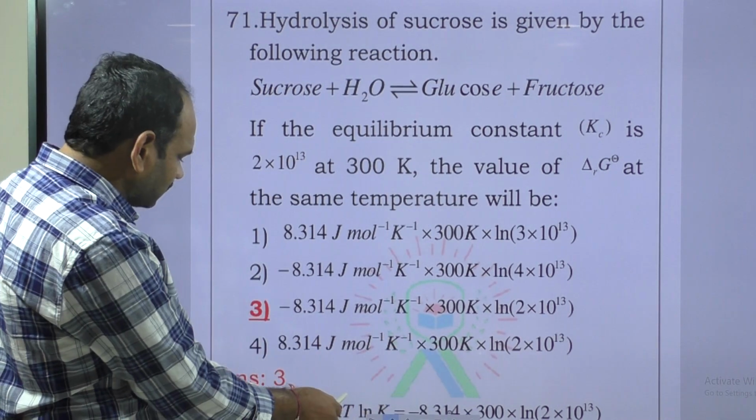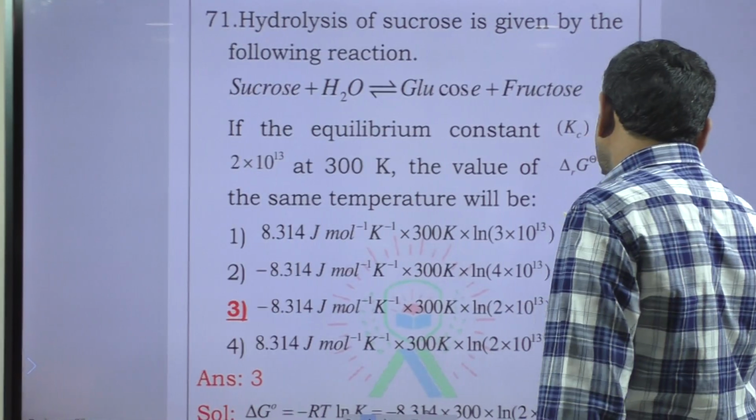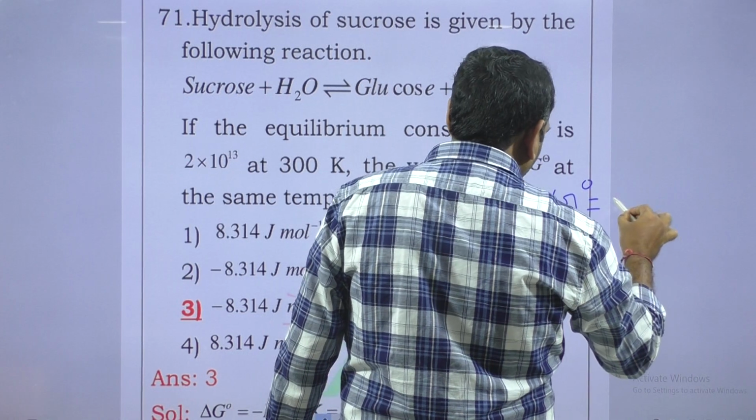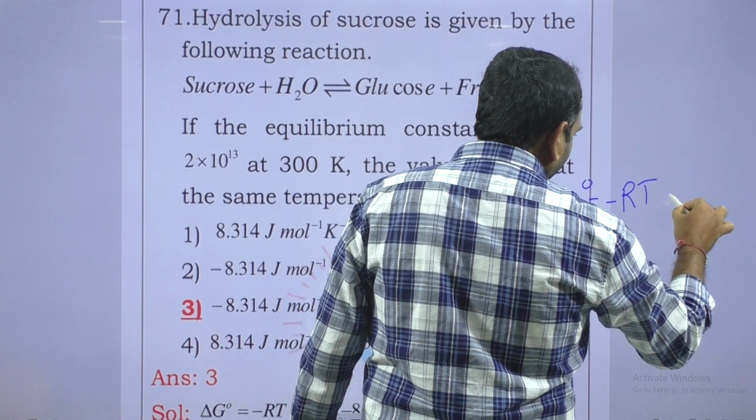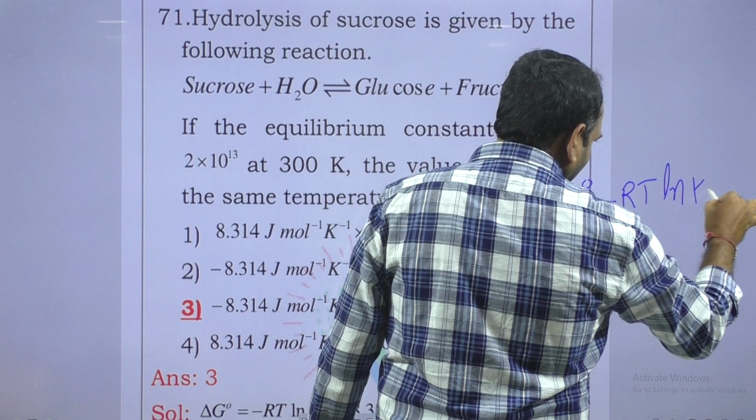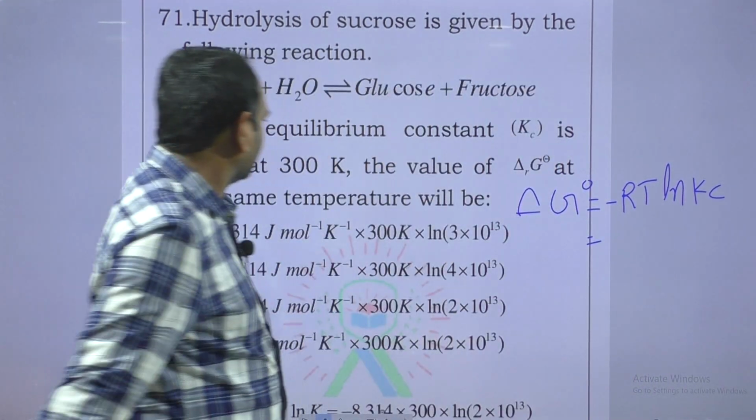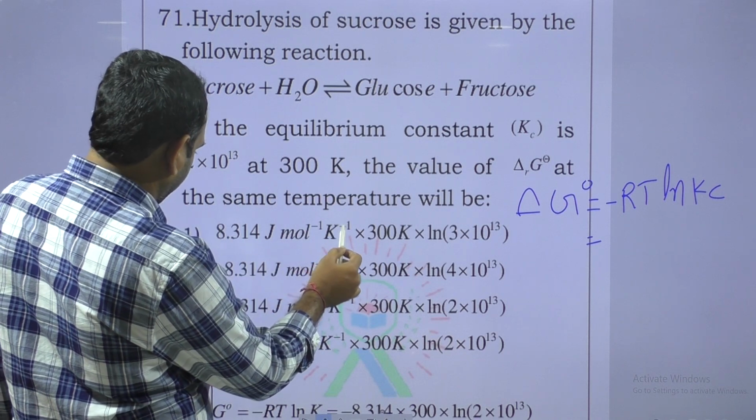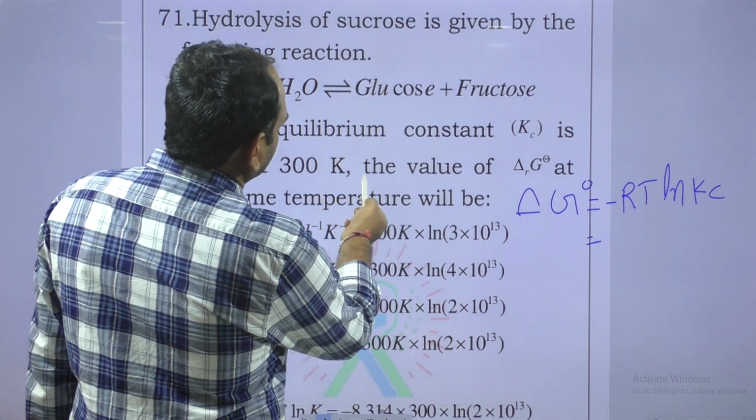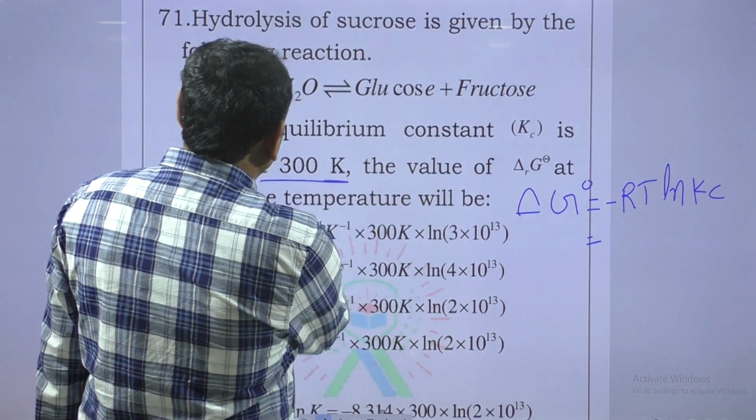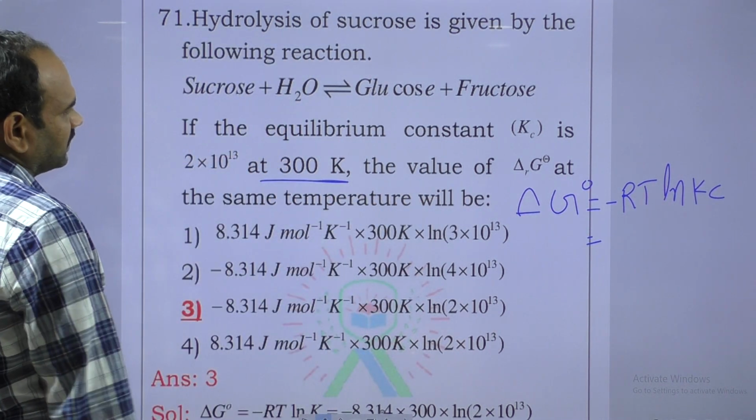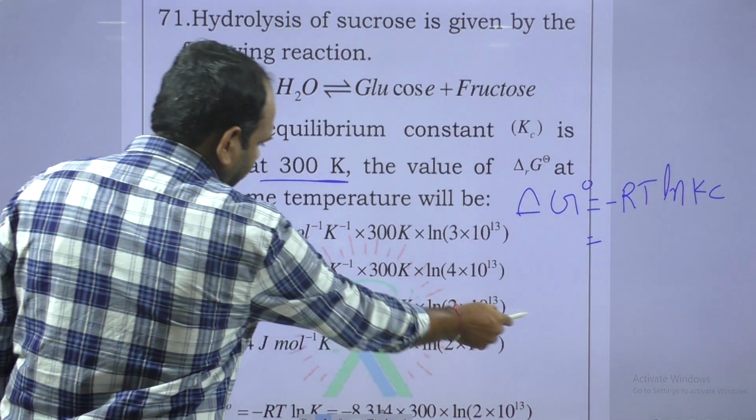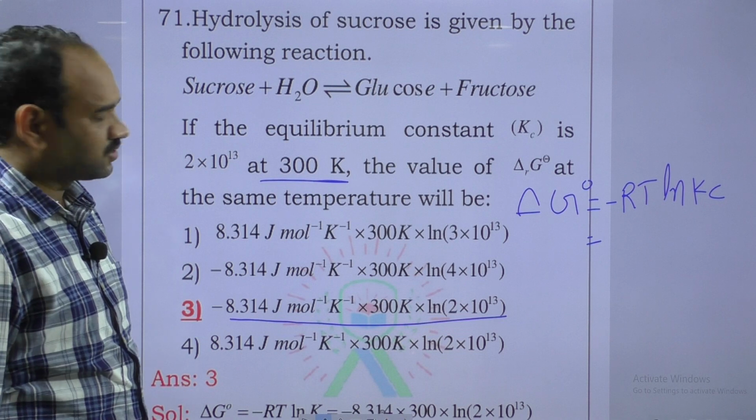Here the direct formula substitution, delta G naught. Here delta G naught is equal to minus RT ln Kc. Here R value is given. In this case, direct substitution. So here temperature 300 Kelvin and R is a gas constant 8 point, direct substitution. Next question.